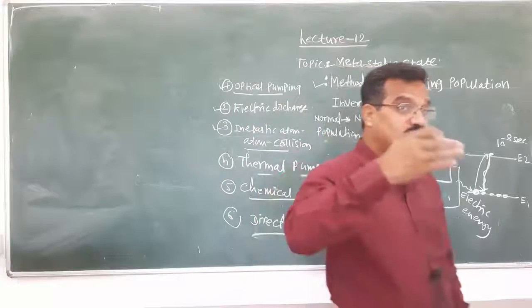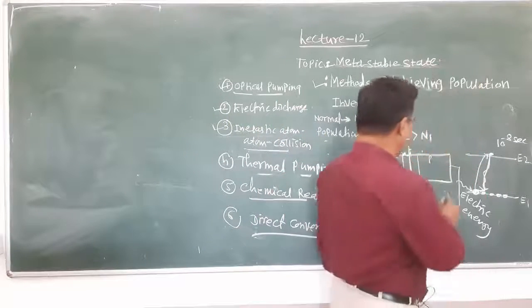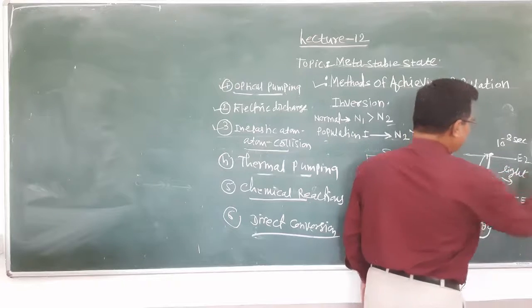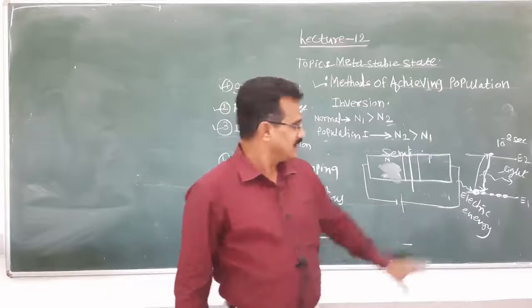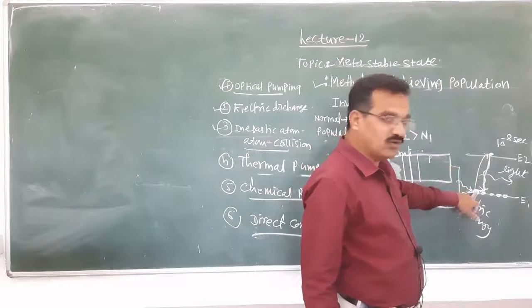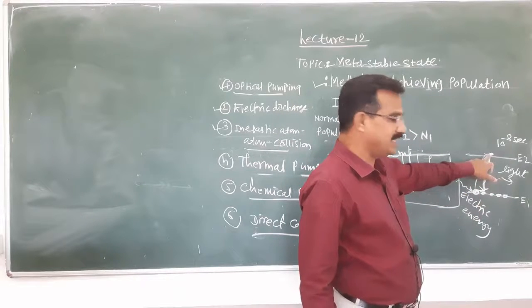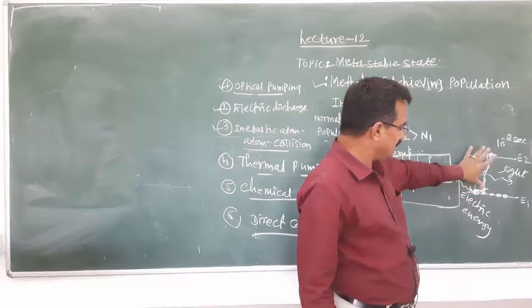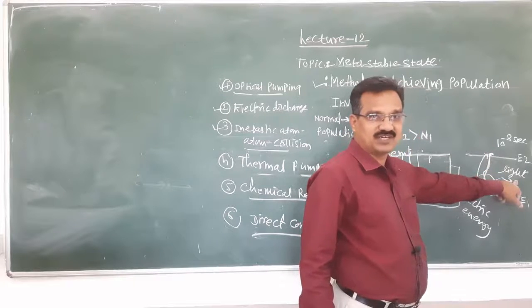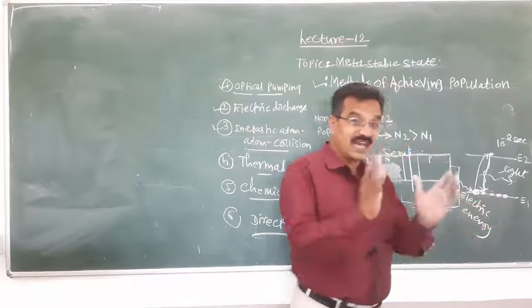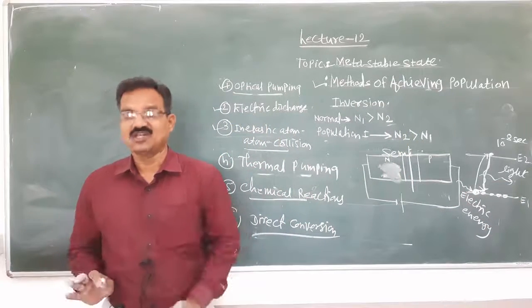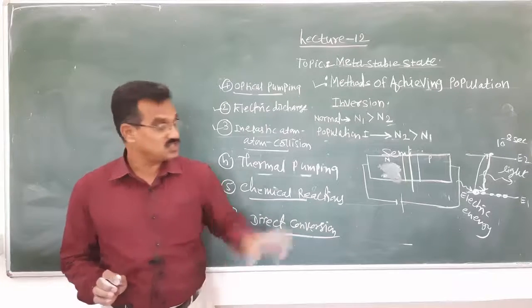When the electron hole recombination takes place, it emits a photon in the form of light, because this is the low level energy and this is the high level energy. When it jumps from high to low, the excess energy is emitted in the form of light. So here is a direct conversion of electrical energy into light energy in the case of a laser diode. This is the action.